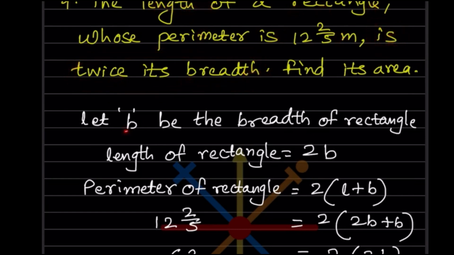So we can say that we don't know the breadth. So we can consider that b is the breadth of the rectangle, and length is twice its breadth, means 2b. We can write 2 into b, that is going to be 2b. And now the perimeter is given. So let us work with the perimeter first, then later on we can find out the area.